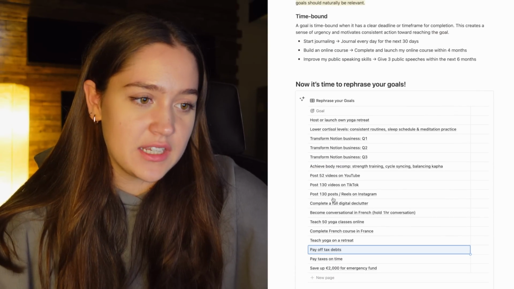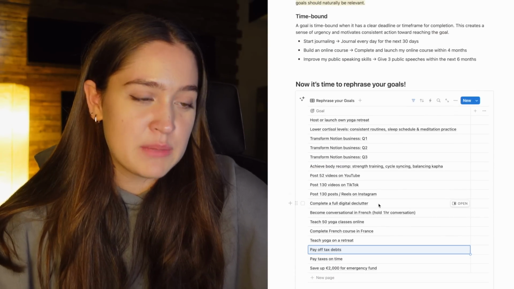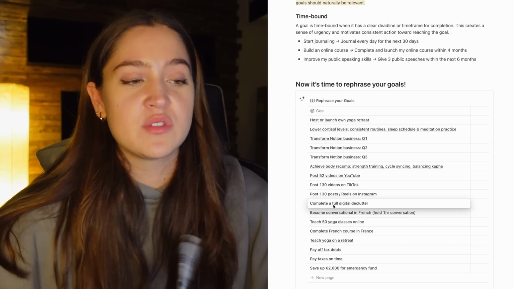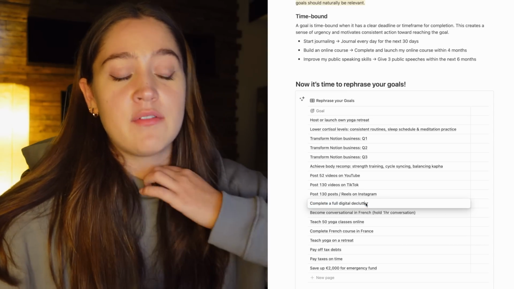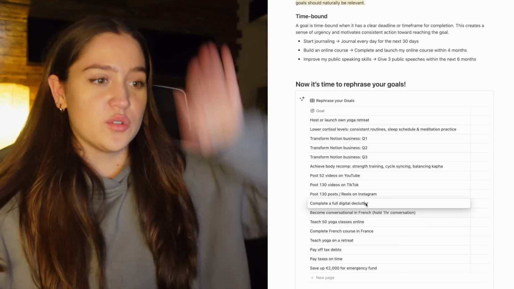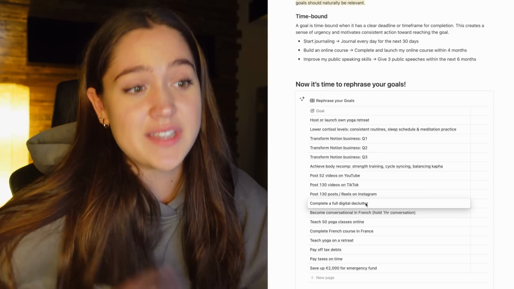Measurable, I think everything that needs to be measurable is, for example, complete a full digital declutter. I'm going to be using my own Notion page for that. So to someone, this might not be specific, but I have a whole guide. I've released a whole Notion page on this and I know exactly what I'm going to be doing.